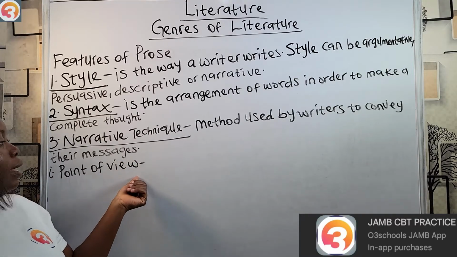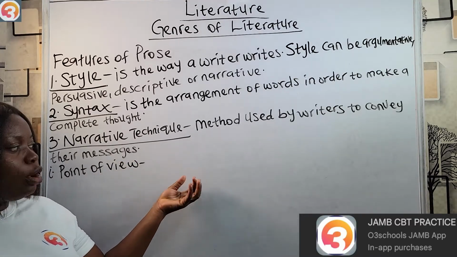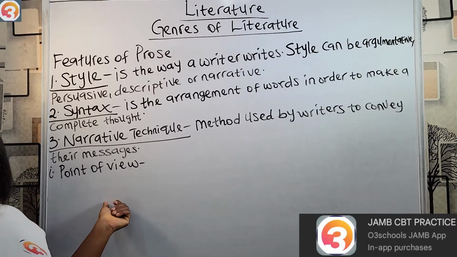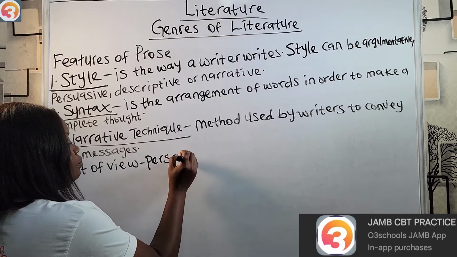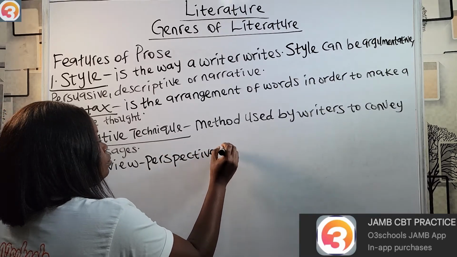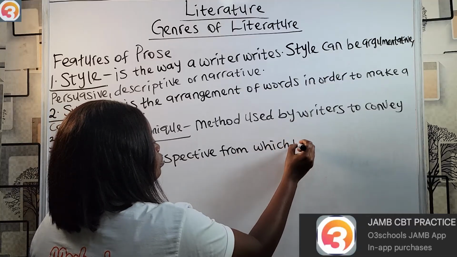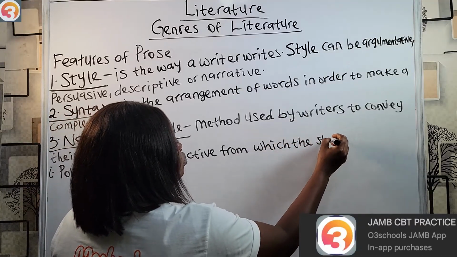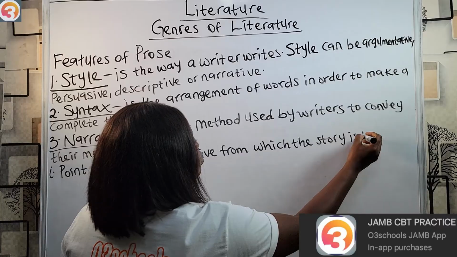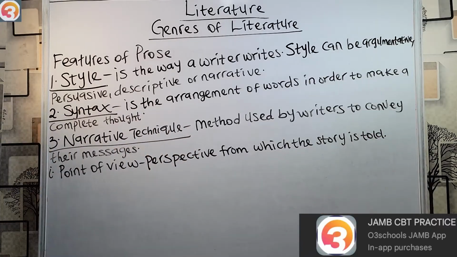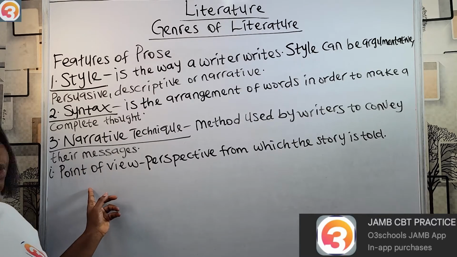Point of view indicates the angle or the perspective from which the story is told. So under narrative technique, which is the method used by writers to convey their messages, we have point of view.